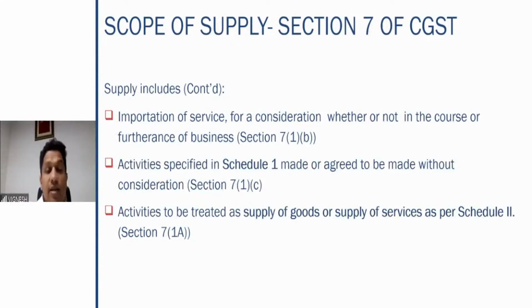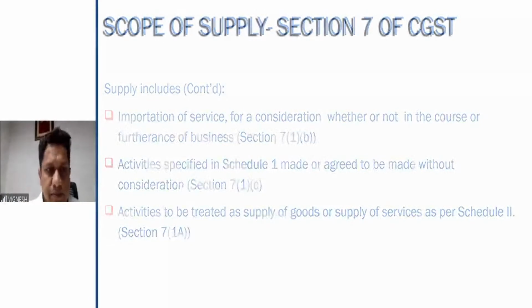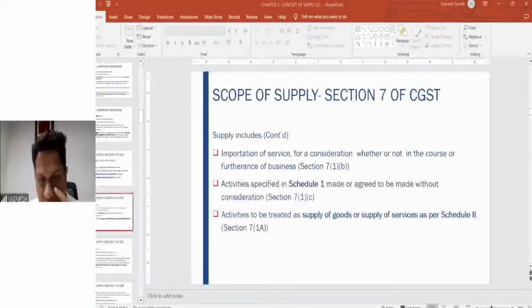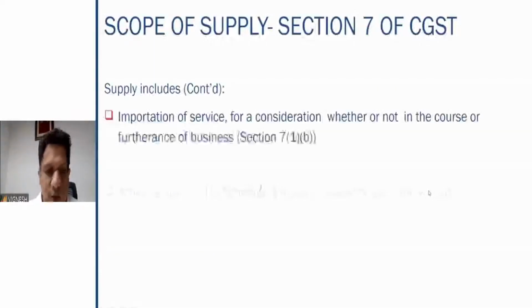7(1)(A). Supply includes activities to be treated as supply of goods or supply of services as per Schedule 2. Schedule 2 addresses the most important problem in the pre-GST era, that is whether it is a service or a goods. So Schedule 2 puts an end to the controversy. Schedule 2 specifies multiple supplies and says that these will be either supply of goods or supply of services. So we have to only consider that in case of applying the GST rates and other taxes. Right? Queries here. I hope everyone is following this, because this is very, very important, as I kept on telling you, from the exam point of view as well.